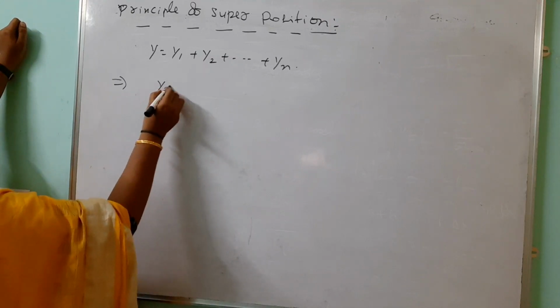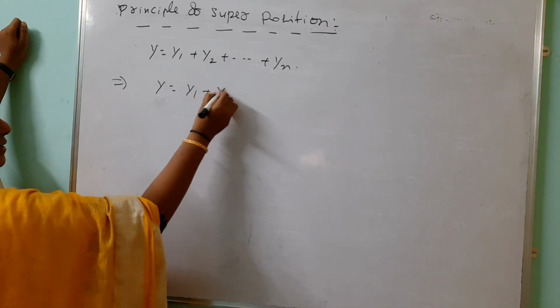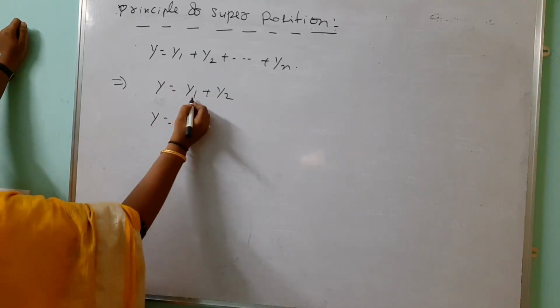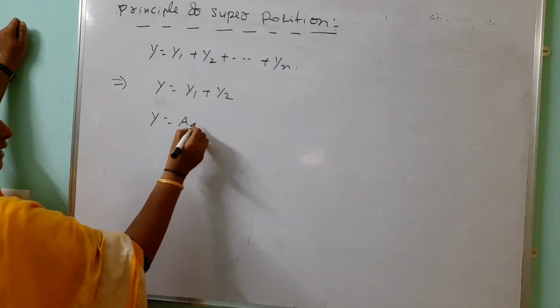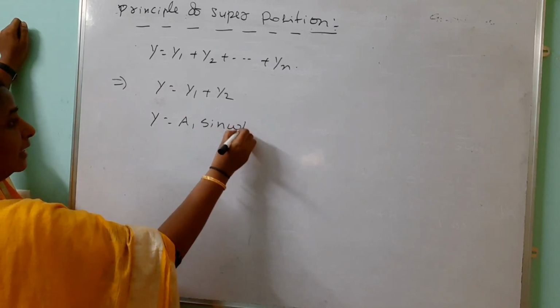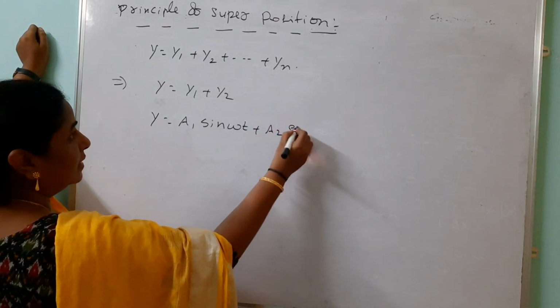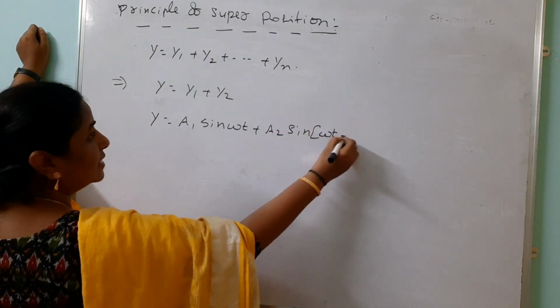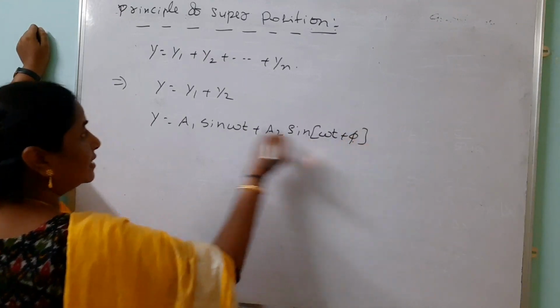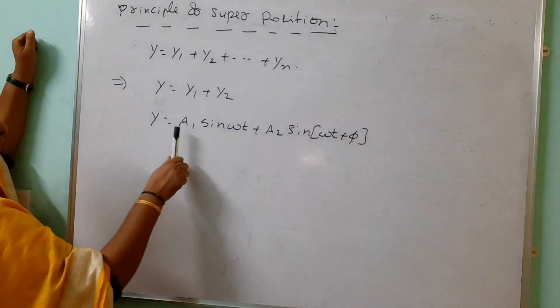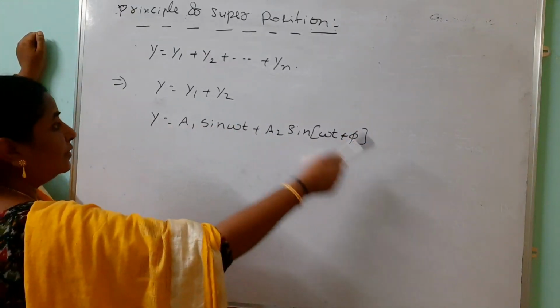So y equals y1 plus y2. You know the displacement of the progressive wave; I am taking y1 equals a1 sin omega t. Displacement of the second one is y2 equals a2 sin (omega t plus phi). So what is the phase difference between these two? Phi.